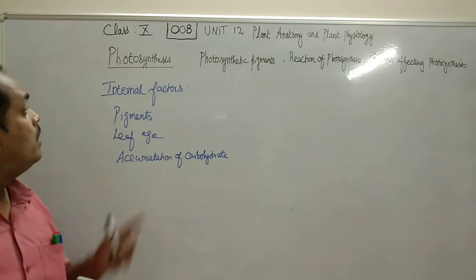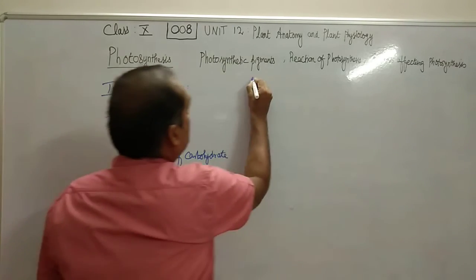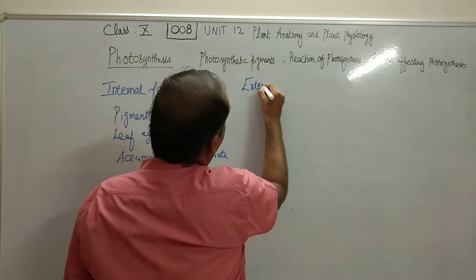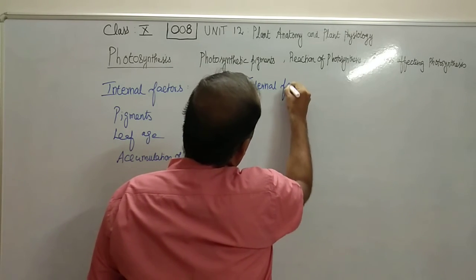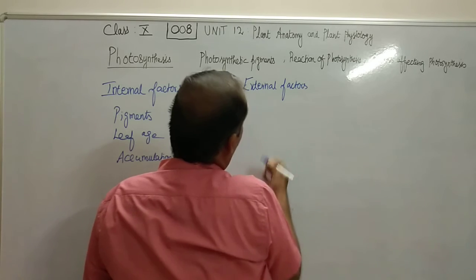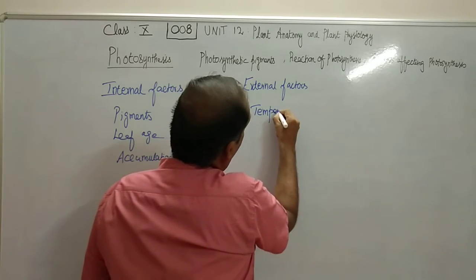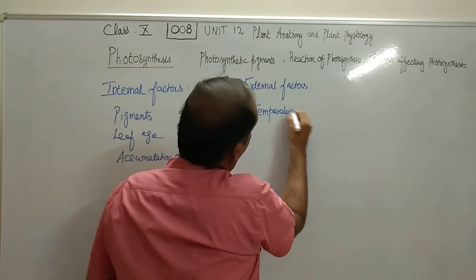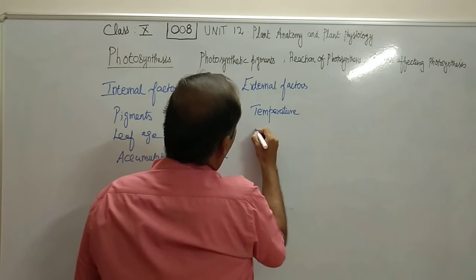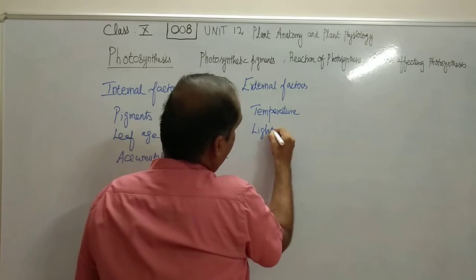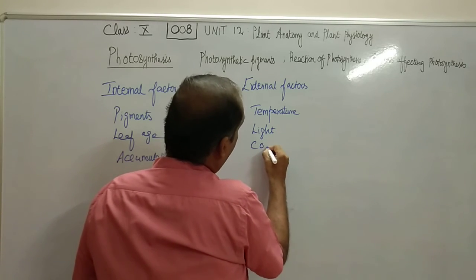Now the external factors which affect photosynthesis are temperature, then light, that is intensity of light, then carbon dioxide.